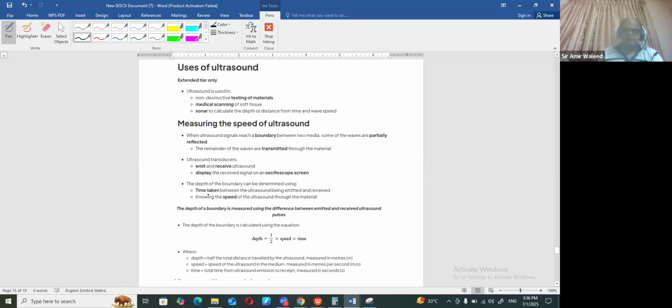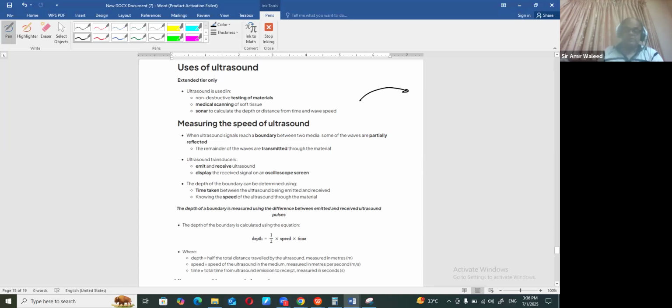So what happened? What will happen? It gives you a proper timing, right? But you have to divide that time by two, because you just need the time it takes to reach that object. So by using that formula, you can find out how far that object is from the submarine, or you can easily find out how much depth. In case of depth, that can be found out as well.